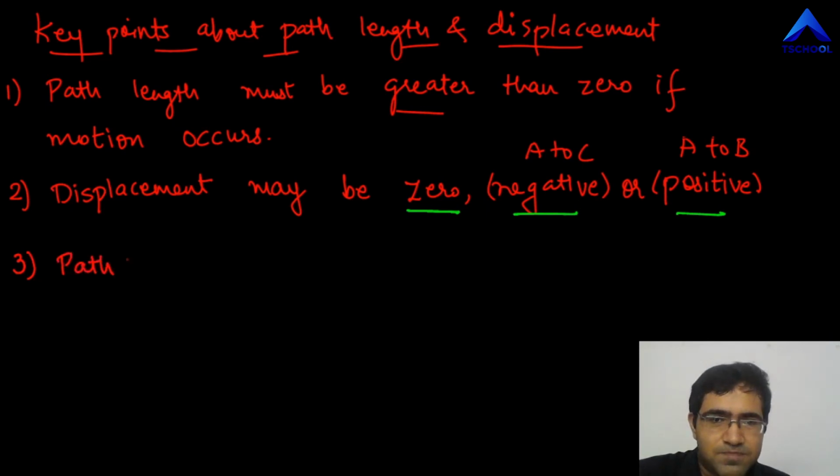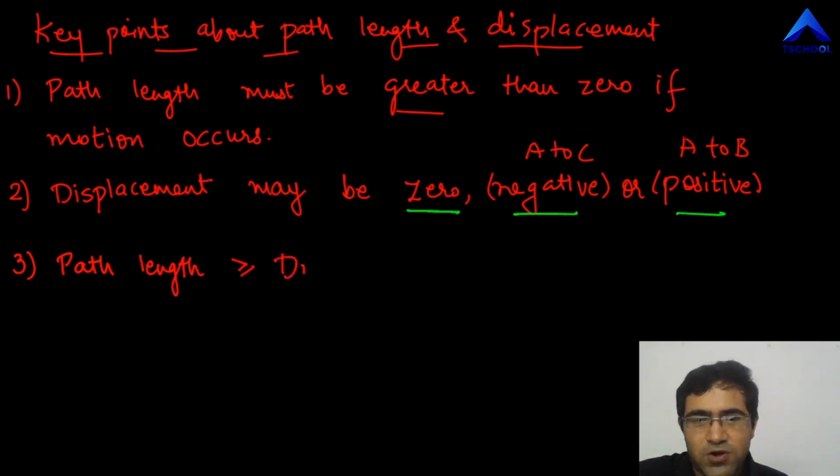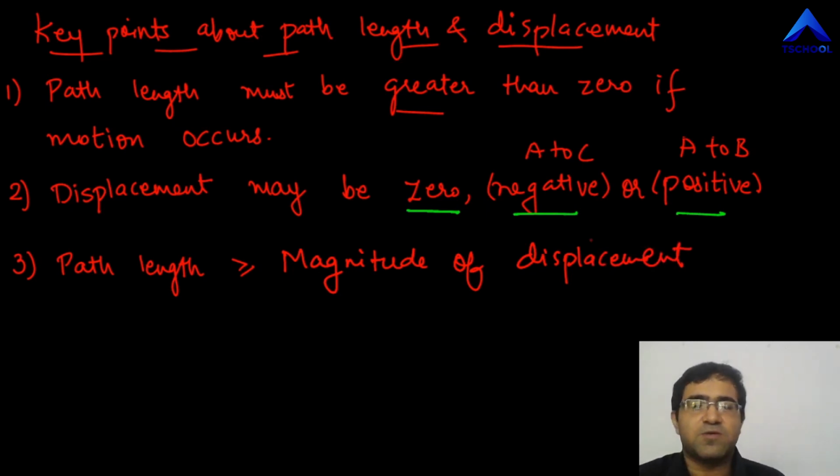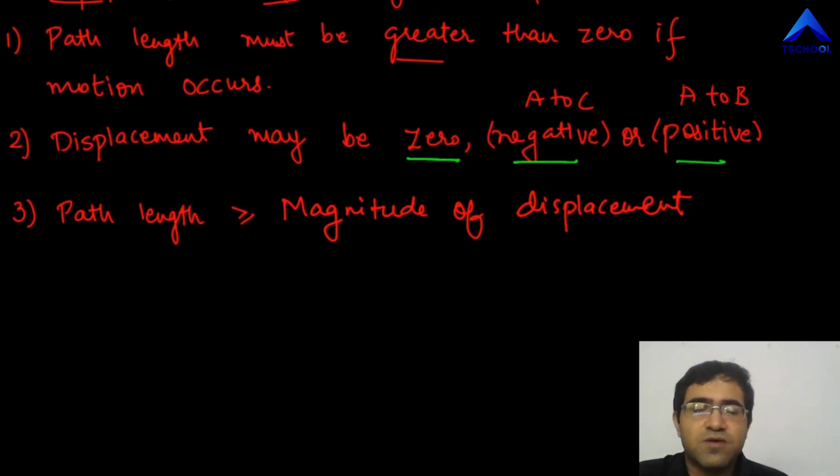Path length will generally be greater than or equal to displacement's magnitude. Let me just write it over there. Magnitude of displacement. The path length is always greater than or equal to the magnitude of displacement. Either greater or equal, never less. It's not possible that it's less than the magnitude.